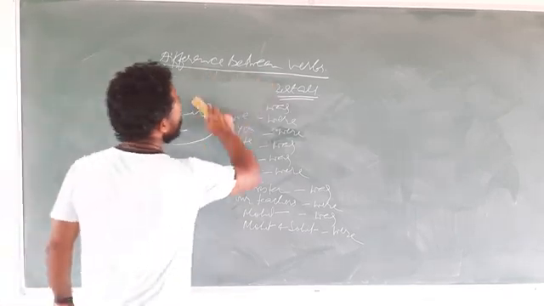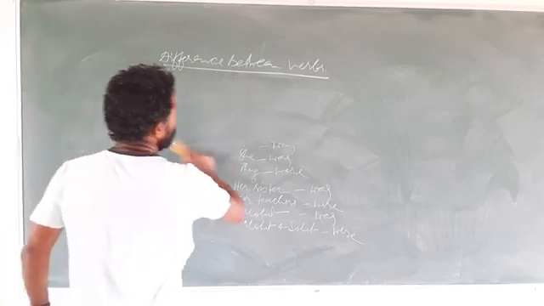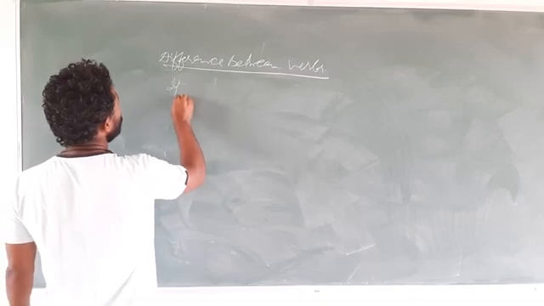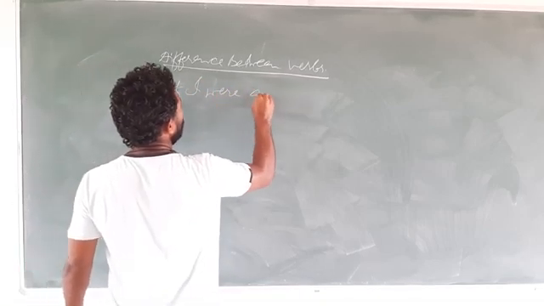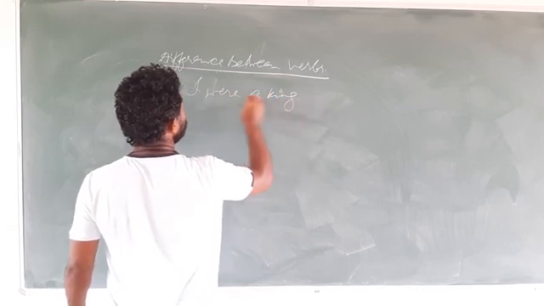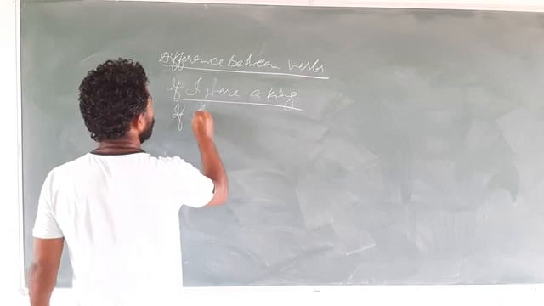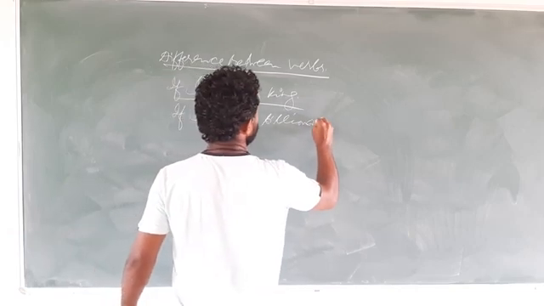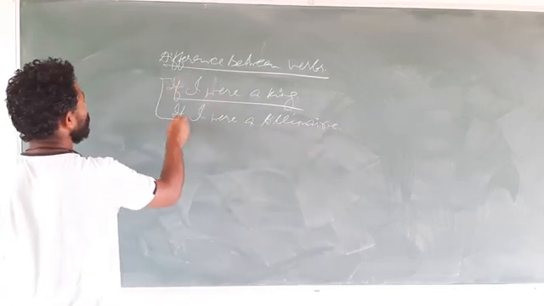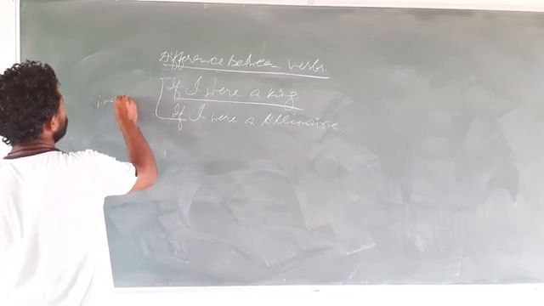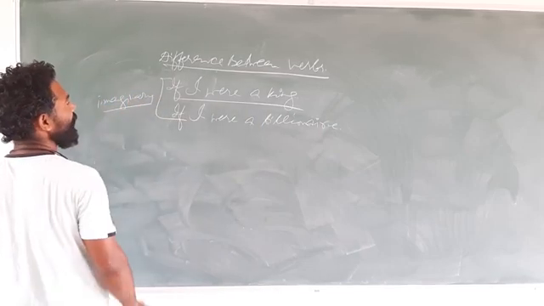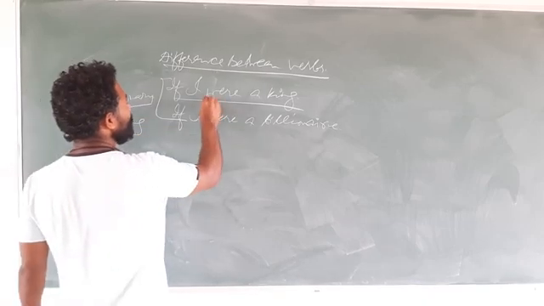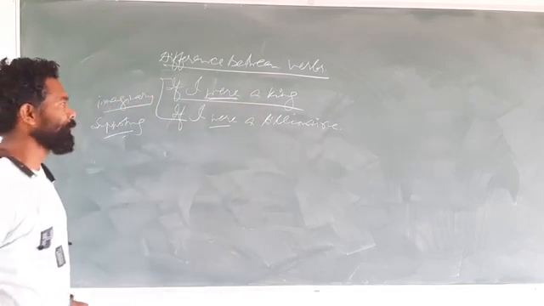Now I want to say one more thing. For conditional sentences, even with I we can use were, like if I were a king, or if I were a billionaire. So here these all are imaginary sentences. When we imagine, or suppose ourselves to be something, in that case even with I, we use were. So that's a different story.